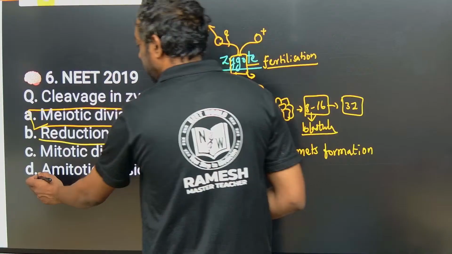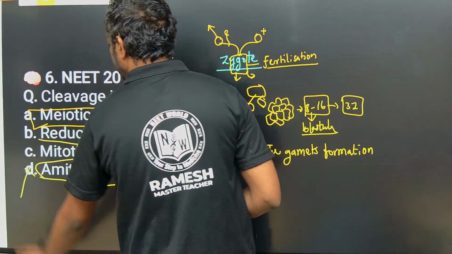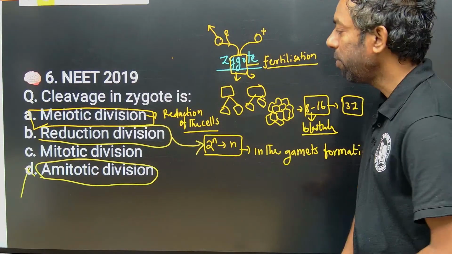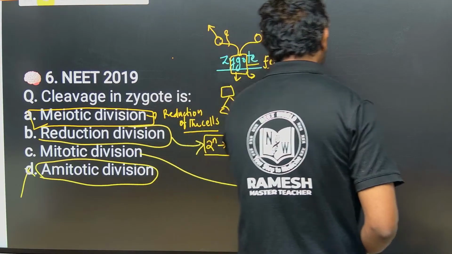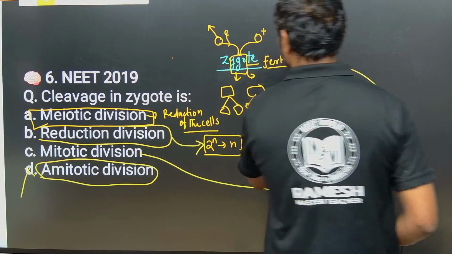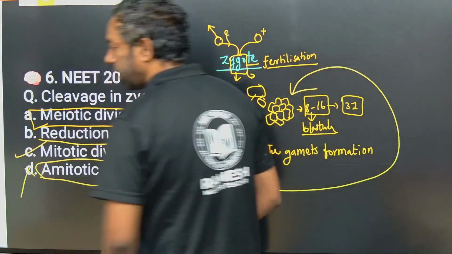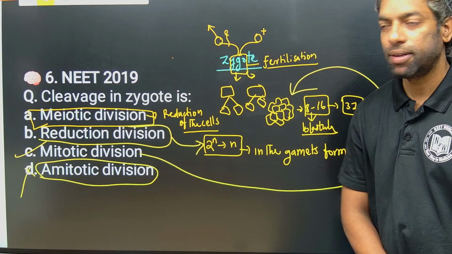Amitotic division does not take place, it is a worthless option in the zygote. Yes, mitotic division itself is involved in this development process. Mitotic division is the right answer for this question, guys.